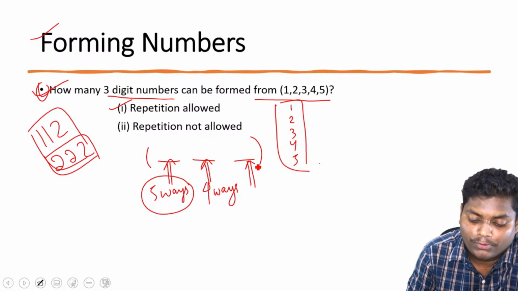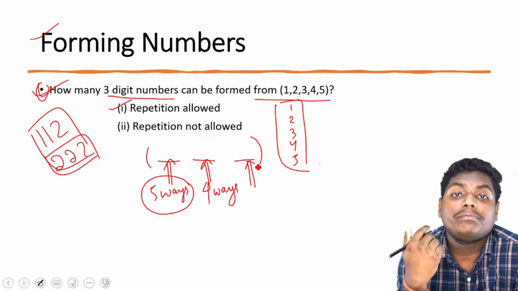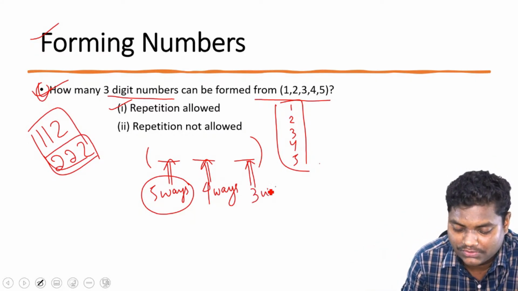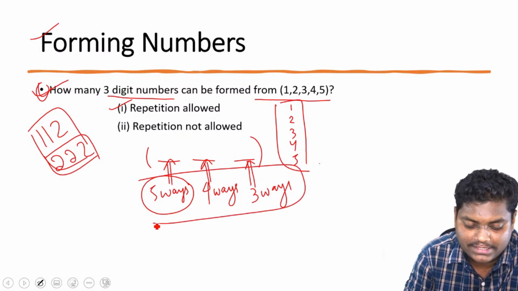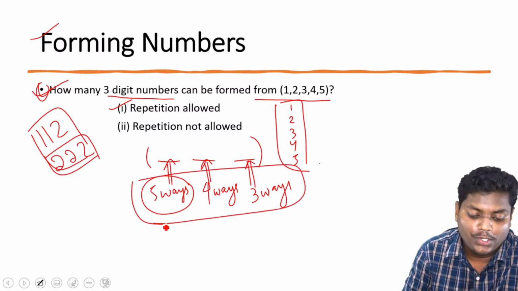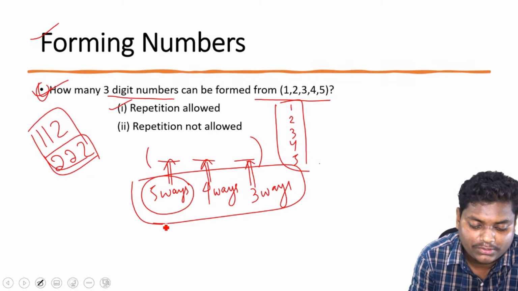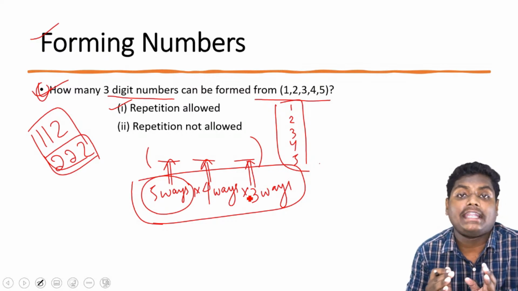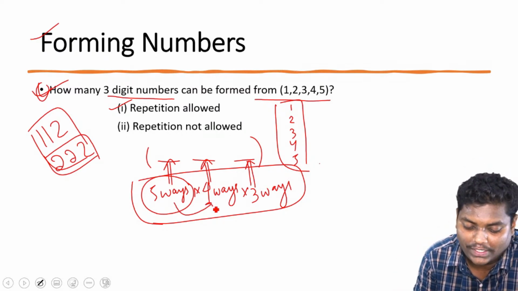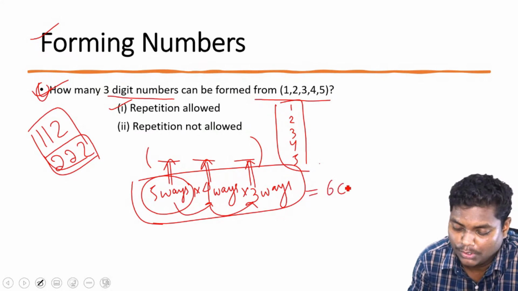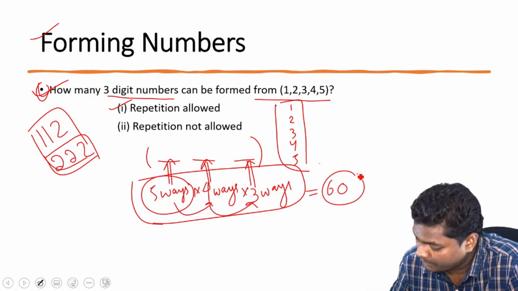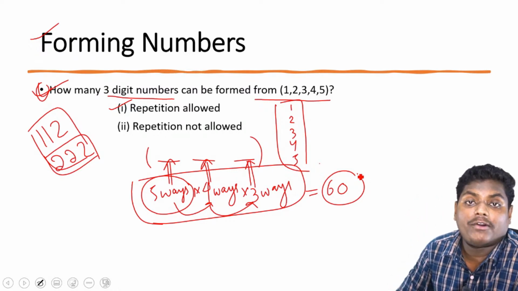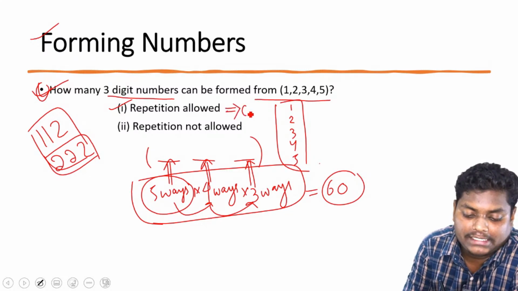And for the last digit, since 2 numbers are already used, we have just 3 more ways to do it. Is this clear? So what we have is 5 ways into 4 ways into 3 ways. Why are we using into? Because it is and. So 5 fours are 20, into 3, 60 ways. So if repetition is not allowed, we'll get 60.